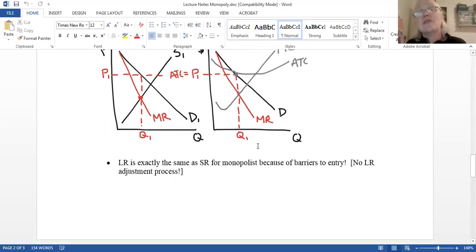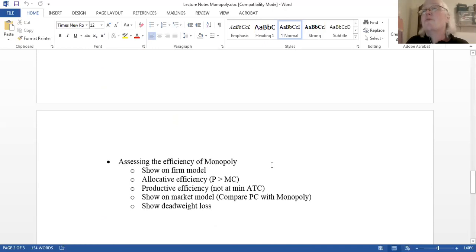But there's no guarantee that the firm will get to minimum ATC. There's nothing that will force them to get to minimum ATC. If they do get there or get pretty darn close, like a couple of those showed, it's accidental, okay? So there's nothing that forces them to be. So we're gonna say that many times the monopolists are productively inefficient and will choose a level of output where their ATCs are above what they would otherwise have been in the long run perfect comp scenario, okay?